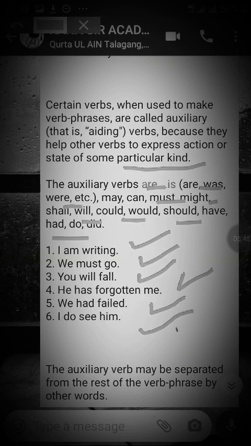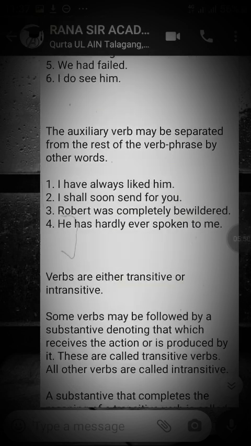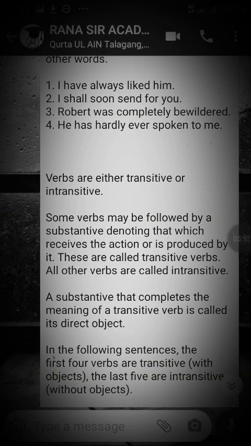An auxiliary verb may be separated from the rest of the verb phrase by other words. So let's see. I have always liked him. I shall soon send for you. Here shall, have, send are action verbs. And Robert was completely bewildered. Here was, has, these are like helping verbs.